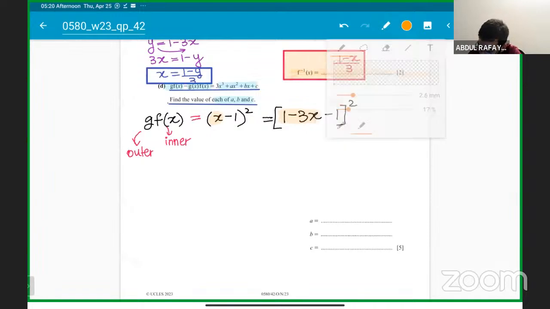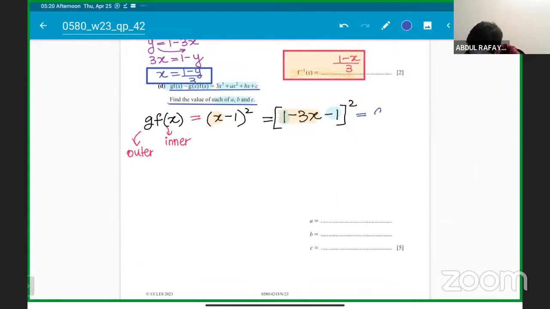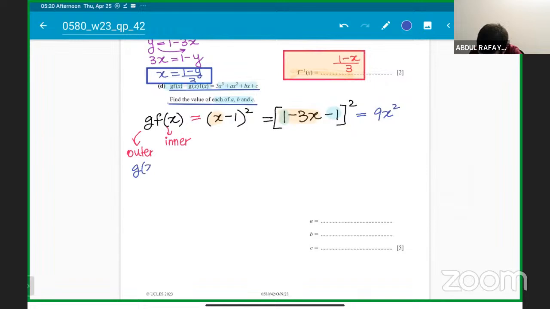So it's very simple. Okay, sir, 1 and 1 cancel out. So you are left with minus 3x, which eventually, when squared in the bracket, will become 9x square. Okay, so that is g of x. We got it. Next, you need to multiply, sir, g of x times f of x. Okay, gx and fx need to be multiplied.